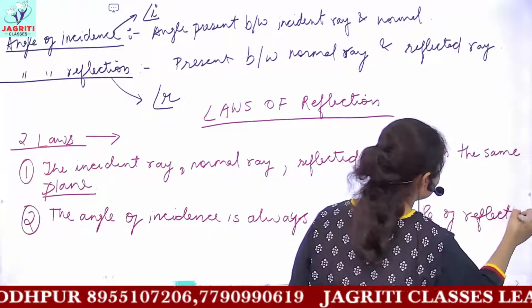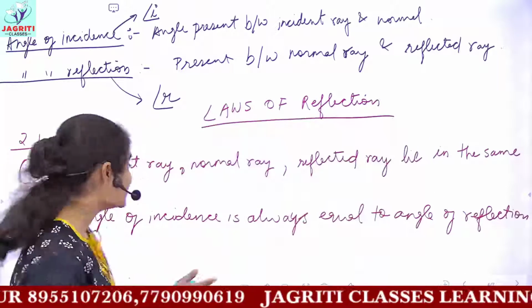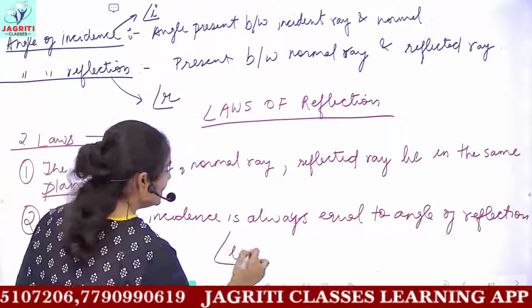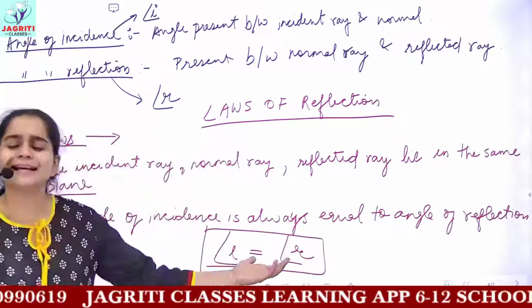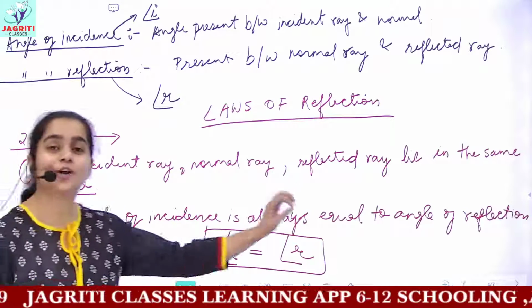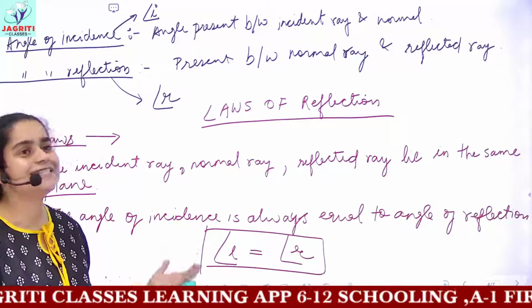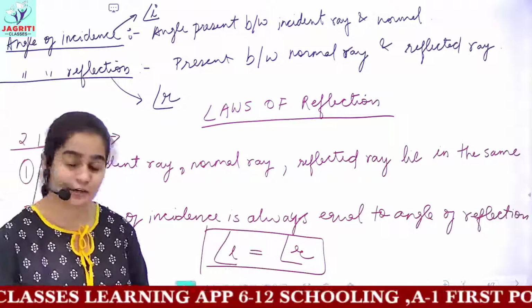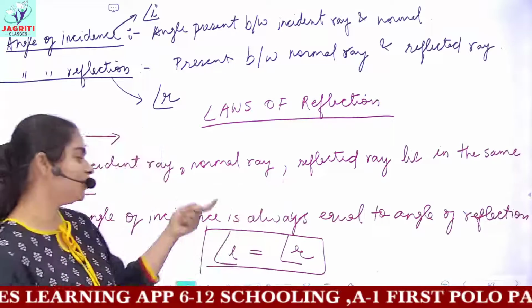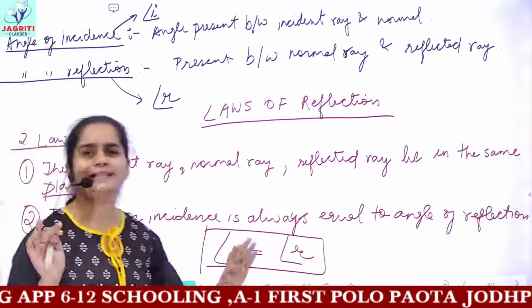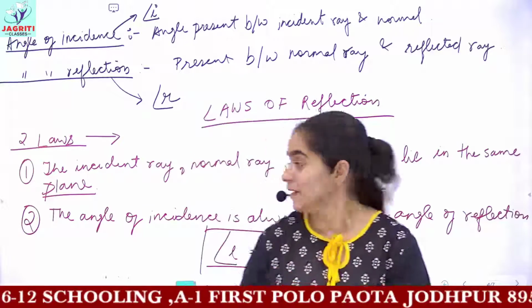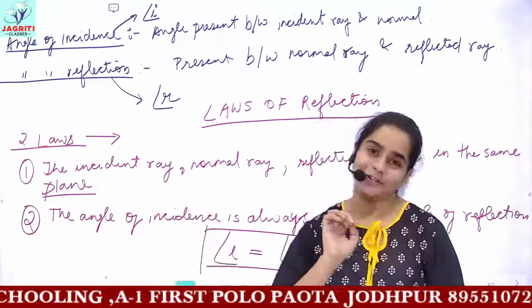In mathematical terms, it would be angle I is equal to angle R. So this is the simple second law: the angle of incidence is always equal to the angle of reflection. Or you can say the angle of reflection is always equal to the angle of incidence. It's one and the same thing, that is, both these angles are equal to each other. So this completes your two laws.